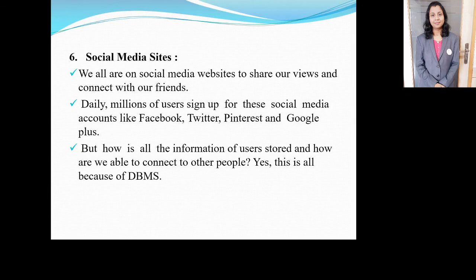Next is social media sites. We are all on social media websites nowadays to share our reviews and to connect with our friends. Daily millions of users sign up for social media accounts like Facebook, Twitter, Pinterest and Google Plus. But how is all the information of users stored and how are we able to connect to other people? This is one of the questions that comes to mind. Yes, this is all because of the DBMS.